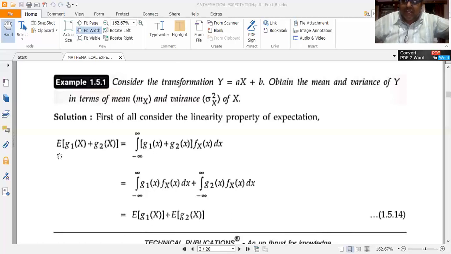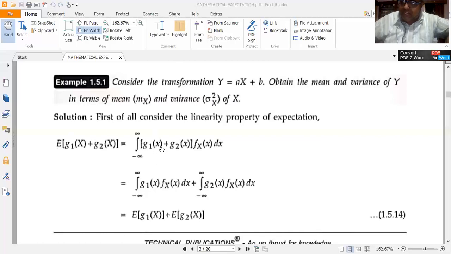So I have E of g1 of X plus g2 of X. Now use the definition. So this is given by the integral from minus infinity to plus infinity of g1 of x plus g2 of x into fX of x dx. Another keen observation which we need to make is, while writing the expectation operator within the brackets, we write capital X for denoting the random variable. Here I have written E of g1 of X plus g2 of X, but please note that here the X's are capital letters. The same thing I am transposing into the integral sign.